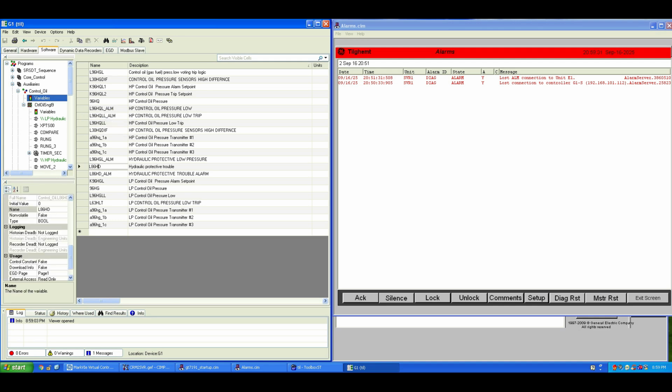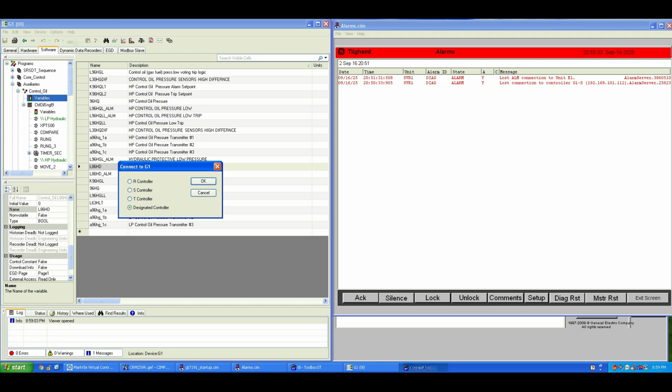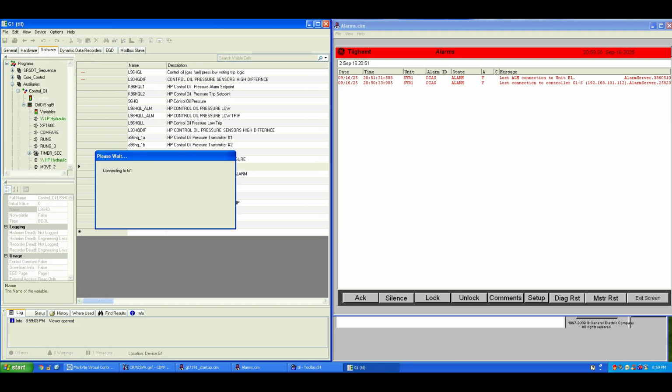I picked L86HD, but forcing it didn't do anything, as you can see.